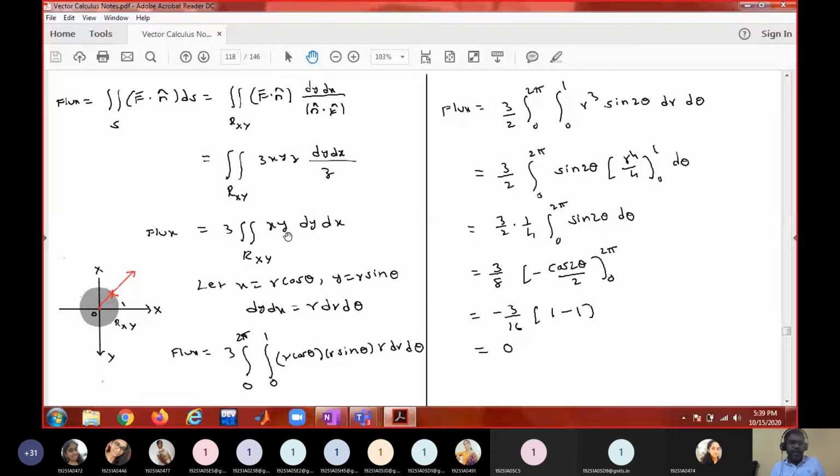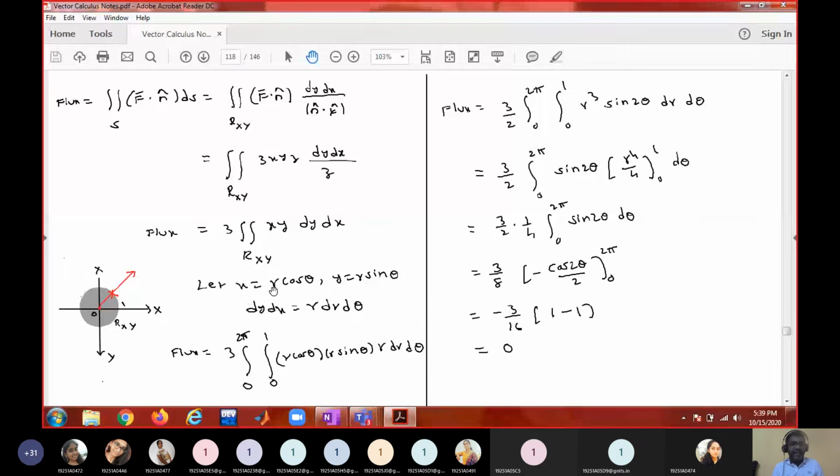Okay, you have to double integrate over a circular region. And I told you several times, whenever you are integrating over a circular arc or a circular boundary, instead of integrating in Cartesian form, you convert Cartesian to polar coordinates. When you convert Cartesian to polar coordinates, integration will be easier. Cartesian to polar is x equal to r cos theta, y equal to r sin theta. dy dx becomes r dr d theta.